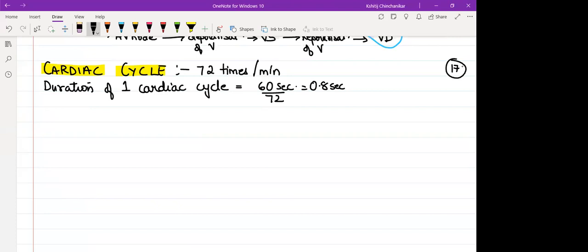So in each 0.8 second, which all activity has to take place? Atrial systole, atrial diastole, ventricular systole, ventricular diastole. Am I correct? In every cardiac cycle, atria have to contract, atria have to relax, ventricles have to contract, ventricles have to relax. So ventricular relaxation is ventricular diastole, ventricular contraction is ventricular systole. In the same manner, atrial systole means contraction of atria, atrial diastole means relaxation of atria.